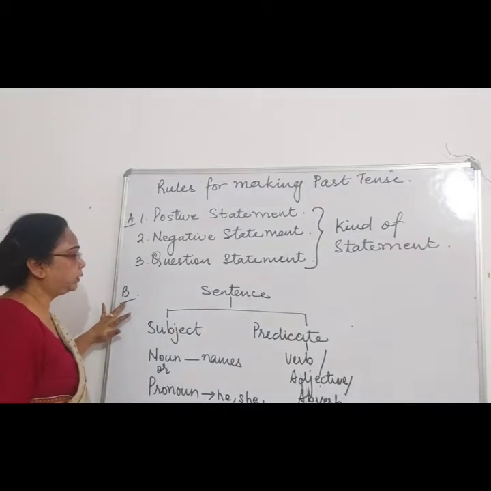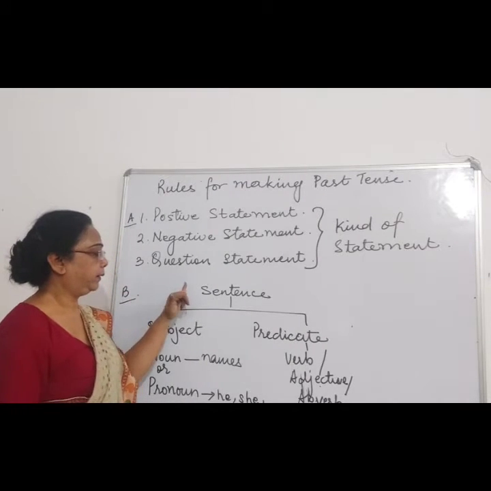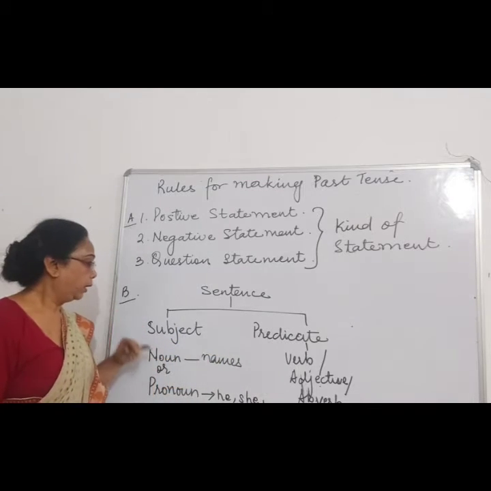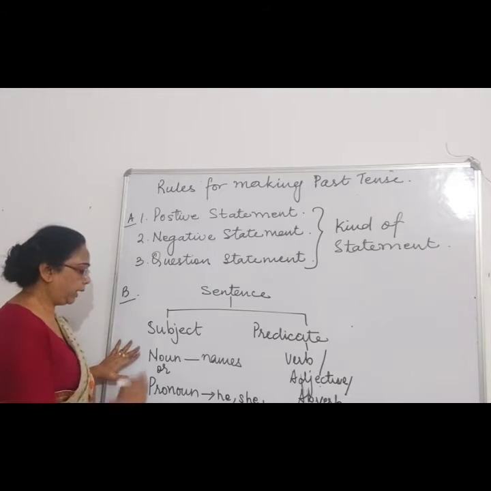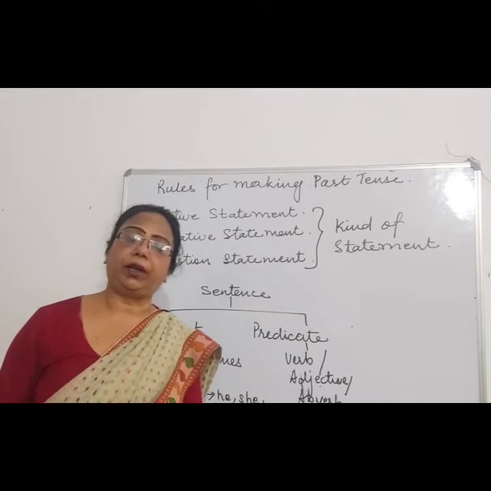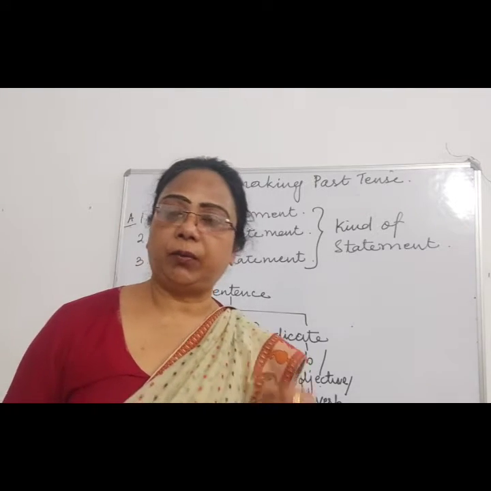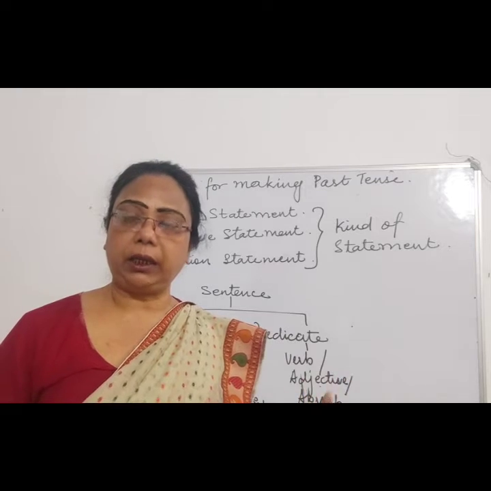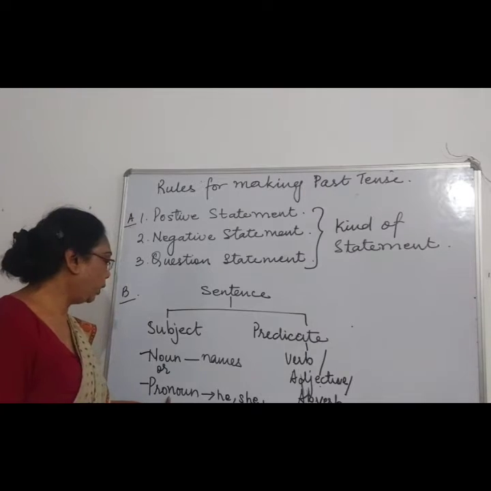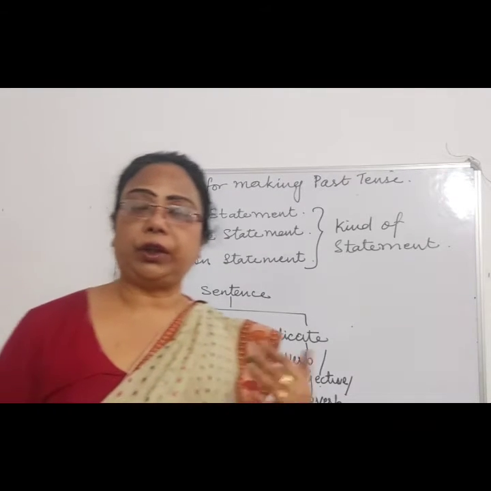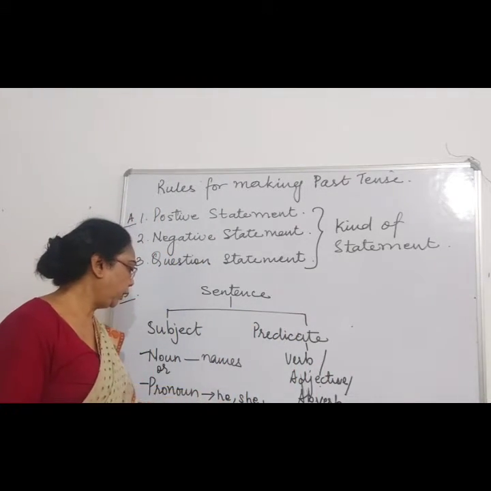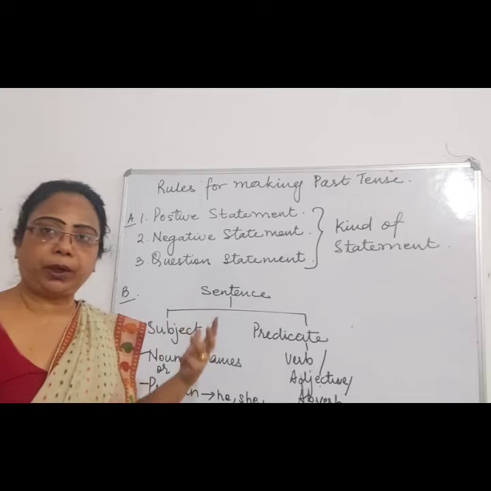Next we have to focus on the sentence. The sentence has two parts: subject and predicate, right? The subject generally has either a noun or a pronoun. Noun means the name of a person, a place, or a thing. And pronouns, which we generally use instead of a noun, are words like he, she, it, we, they, I, them. There are many more, right?